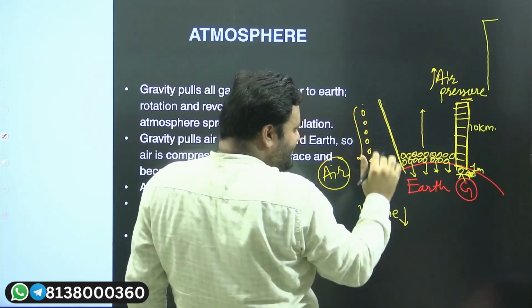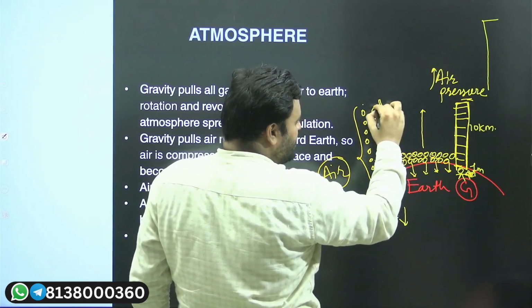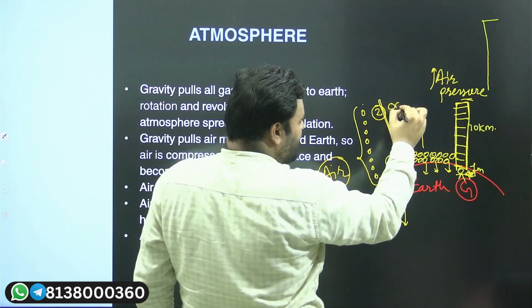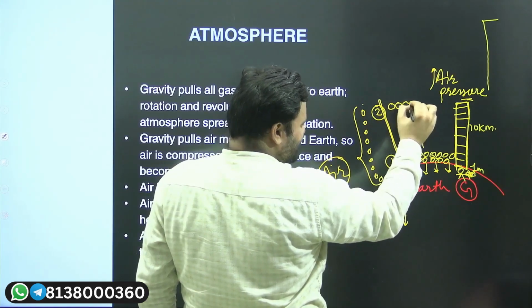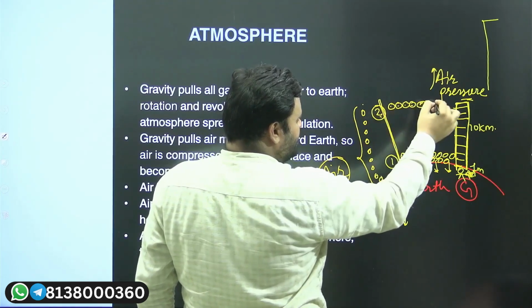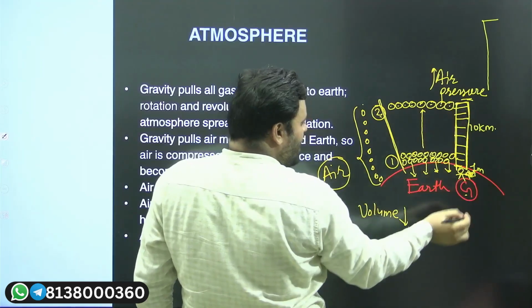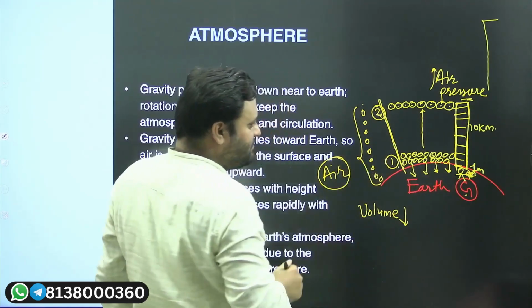The gravity will be less at the second position compared to the first position. The air located at the second position will remain under the influence of gravity, however less than the first one.